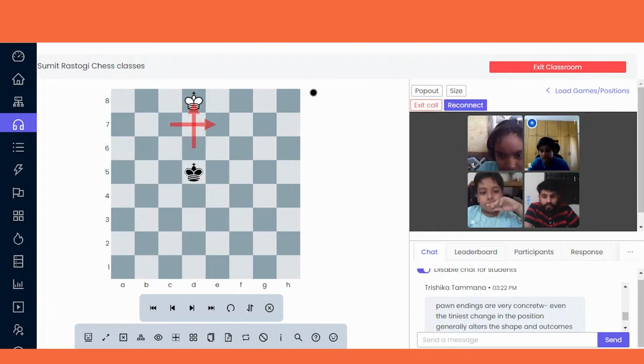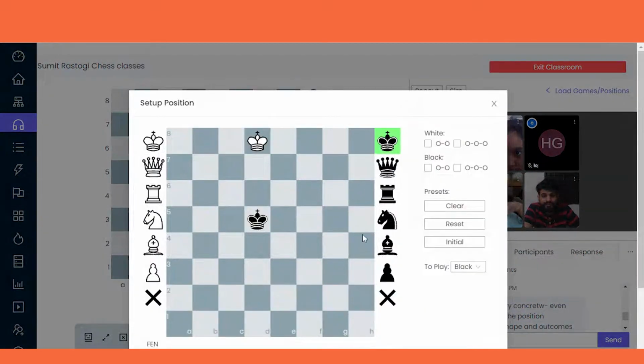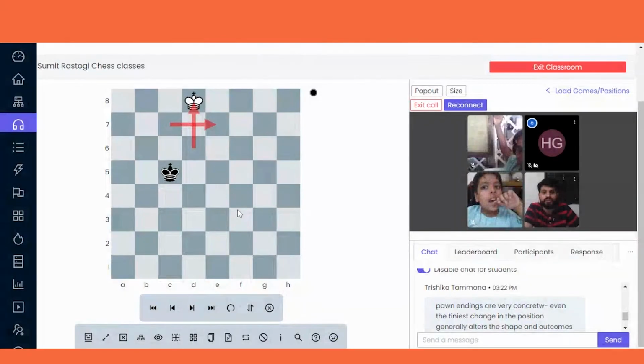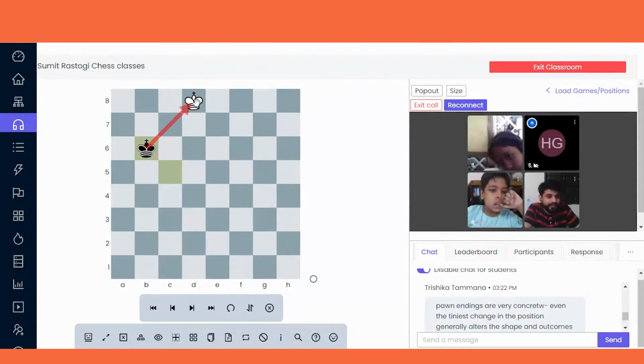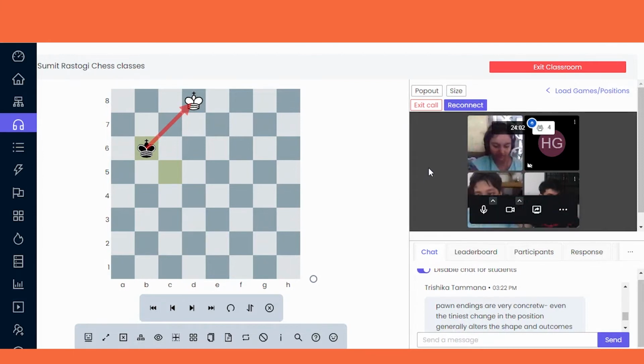Now see the example of diagonal opposition. What do you mean by diagonal opposition? When the kings are on the diagonal, this is called diagonal opposition. Both are very important terms in the simple pawn endgame which you should know. Are you getting it? Trishka, are you getting? Harshvardhan, are you getting? Your camera is off. Yes, sir. Got it, sir.